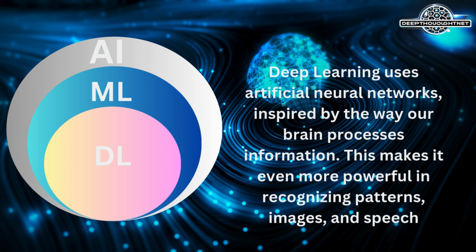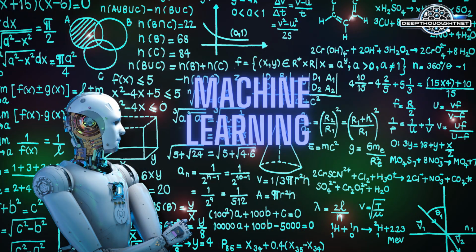AI has different learning processes, and one of the most important ones is machine learning, or ML. So, what is ML, or machine learning? Machine learning is a subset of artificial intelligence that enables computers to automatically learn and improve from experience without being explicitly programmed. Instead of relying on hard-coded instructions, ML models analyze large amounts of data, identify patterns, and make predictions or decisions.